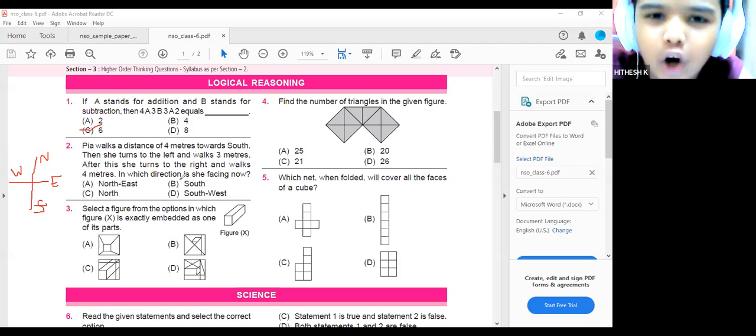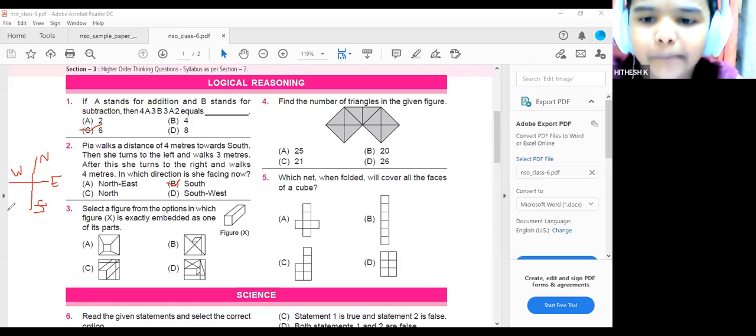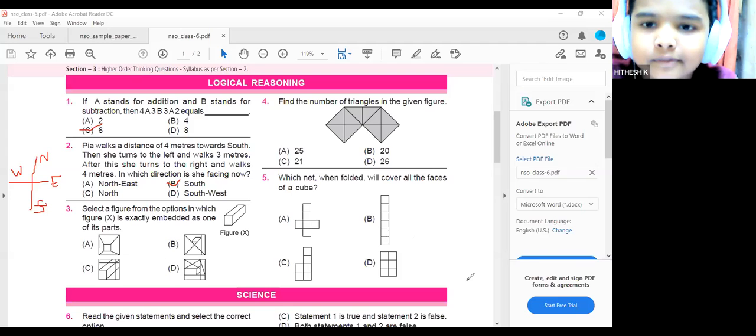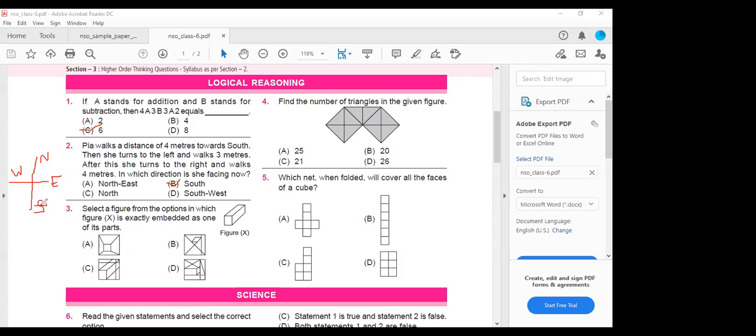She's walking north, ma'am. No, it's south. It is given as south. Because first she turns to the left and walks, then she turns left, and again she turns right. So the answer will be south. North means she has to go directly straight, but she's not going straight.